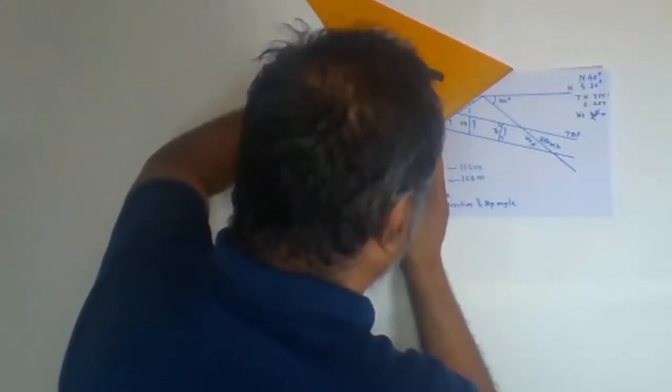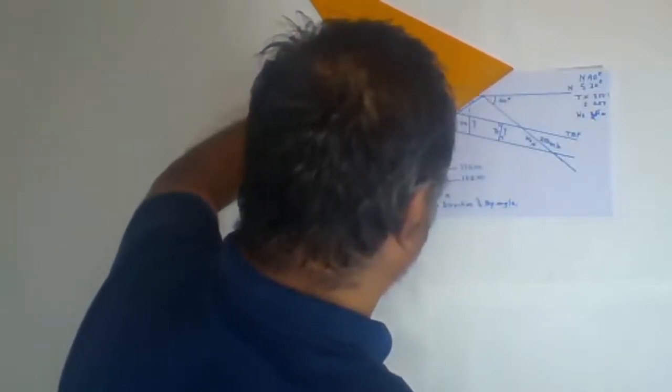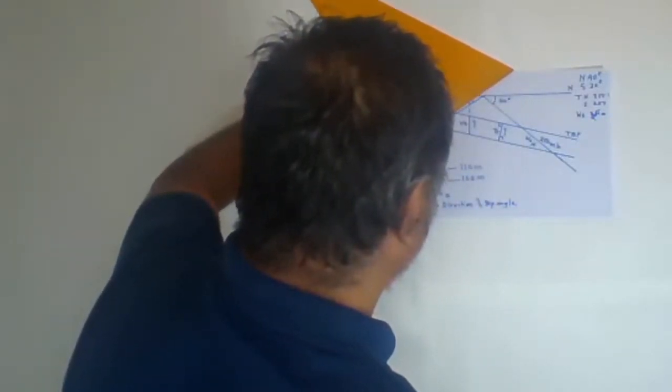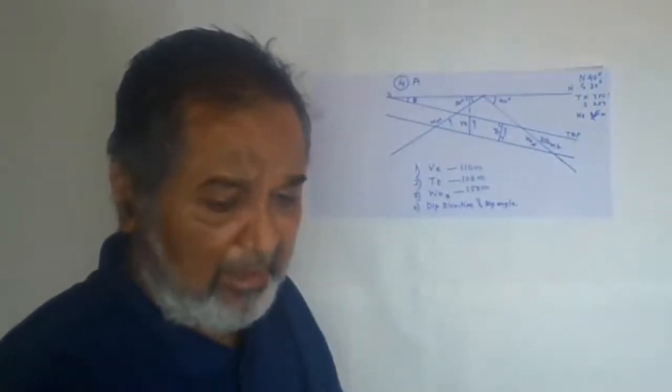Now width of outcrop, 1.5, so 150 meters. Now you have to find out the angle. How much is the angle?